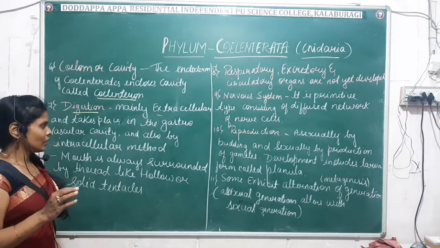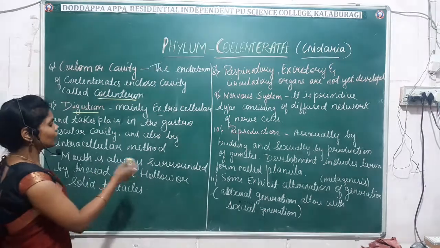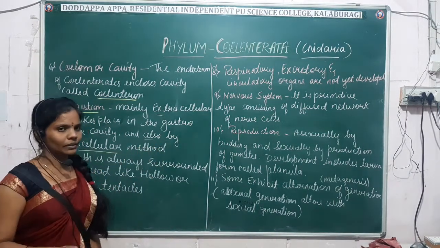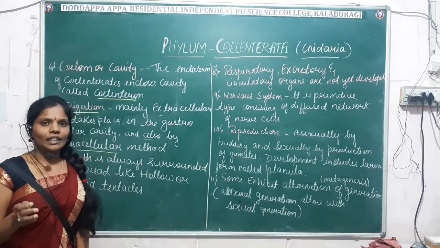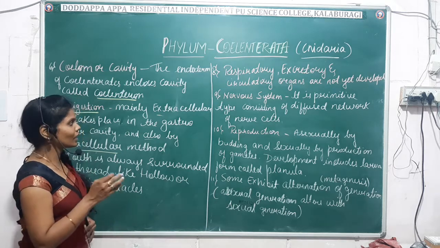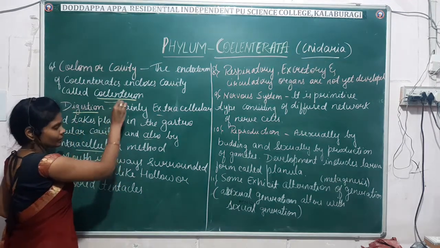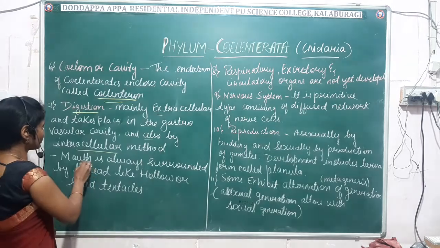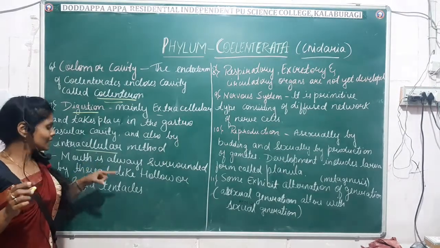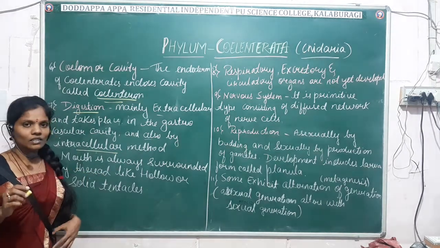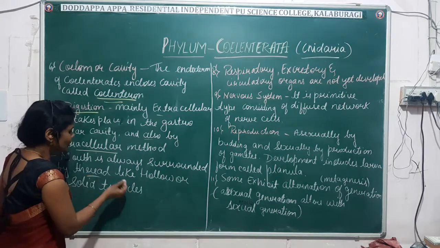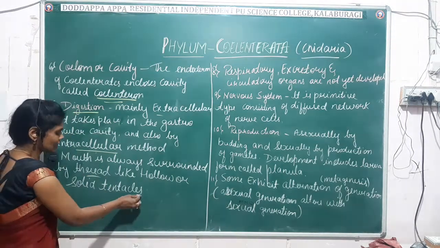Gastrovascular cavity. And in some animals digestion also takes place by the intracellular method. Both intracellular as well as extracellular digestion take place, the extracellular in the gastrovascular cavity. Fine. Next, you have to see that in coelenterates, the mouth is always surrounded by hollow or solid thread-like structures, which are commonly known as tentacles.